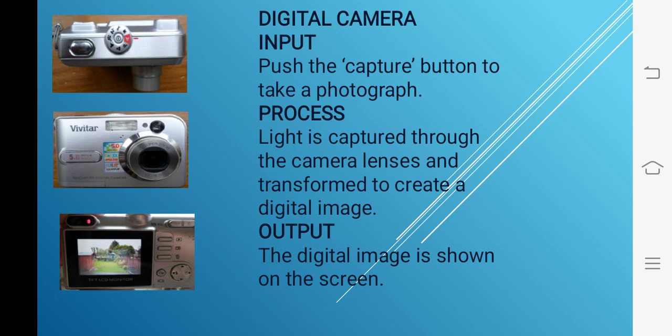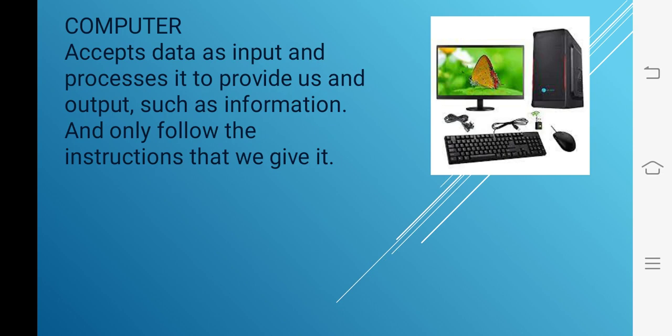Children, one more example we can see: the digital camera. In a digital camera, the IPO cycle is working. Like to take pictures from a digital camera, we push the capture button. That is, we are giving the instructions. In processing, the camera lens captures the light and transforms it into a digital image, because the digital camera accepts digital data, and finally we get the digital image on the screen, that is the output.